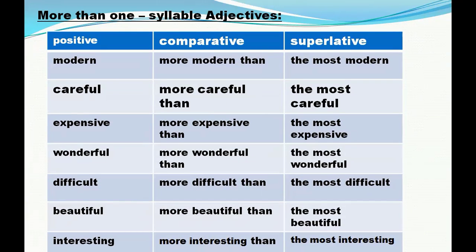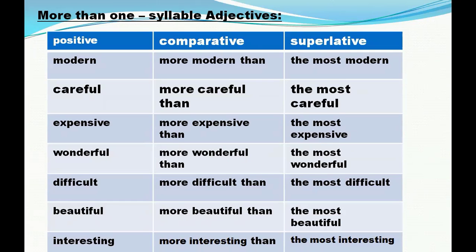Now let's see some adjectives that have more than one syllable. For example, modern. Modern is an adjective. In comparative degree, it will be more modern than or less modern than. We put more or less before the adjective and we put than after it. In superlative, it will be the most modern or the least modern. We put the most or the least before the adjective modern.